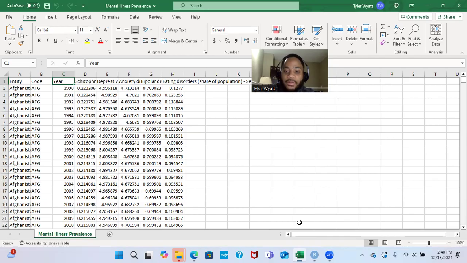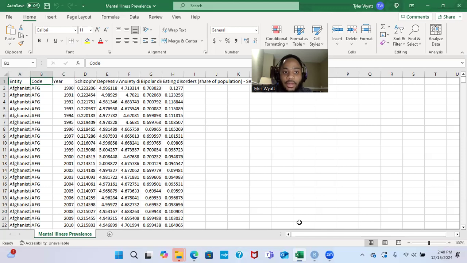Each data point in this data set is carefully standardized to represent the percentage of the population affected by a specific mental illness. The data is broken down by country, year, and disorder. The key variables include the following. First is entity, which refers to the country or region where the data was collected.